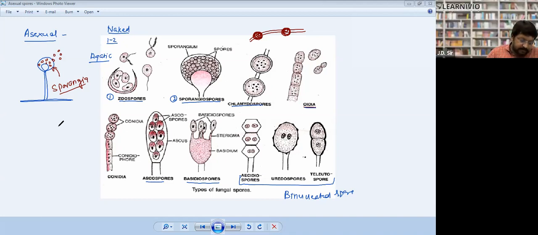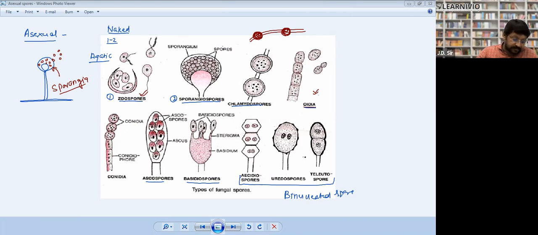Next, oidia. Oidia are found in aquatic conditions. So like zoospores, they are aquatic spores. Oidia are thin-walled. And the question which was asked in your medical examination was: what are the conditions when oidia are formed? Oidia will be formed when there is excess water, sugar, and salt in a water body. Then only oidia will be formed.